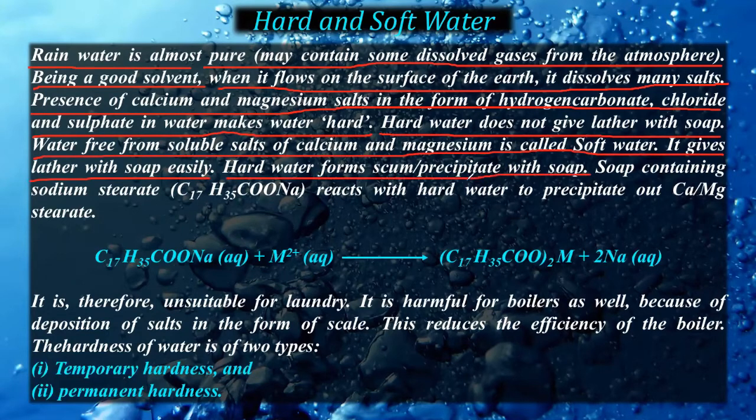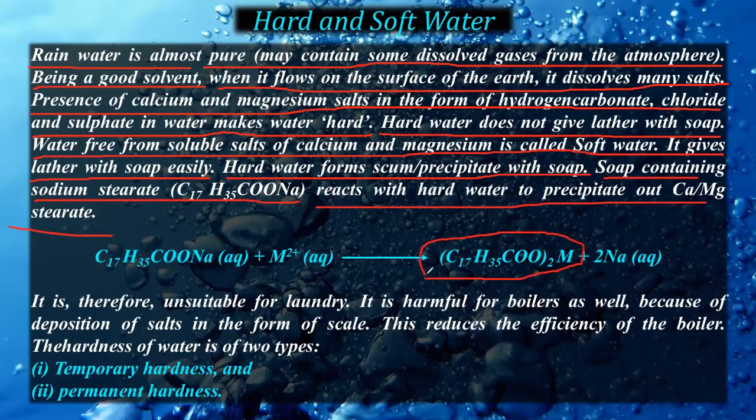Why does it not form lather? Because it forms scum, right? Now, what is scum? We need to see using a particular reaction. The basic constituent of soap is sodium stearate, that is C17H35COONa. Sodium stearate reacts with hard water to precipitate calcium magnesium stearate. This is the calcium magnesium stearate, as you can see. This is the gummy mass which is precipitated and is called scum, right?